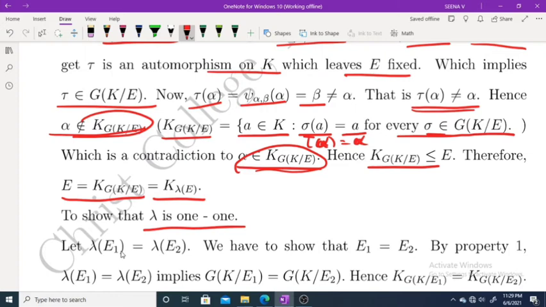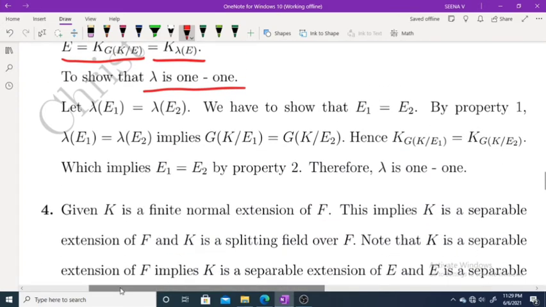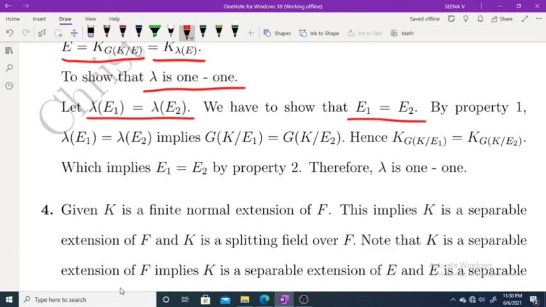Now here one more thing we have to prove. We have to prove lambda is one to one. That means to prove lambda is one to one, we have to prove lambda of E1 equal to lambda of E2 implies E1 equal to E2. Let lambda of E1 equal to lambda of E2. We have to show that E1 equal to E2.